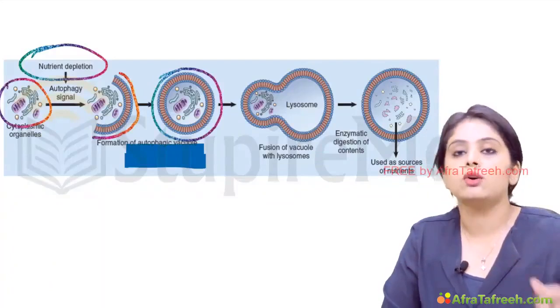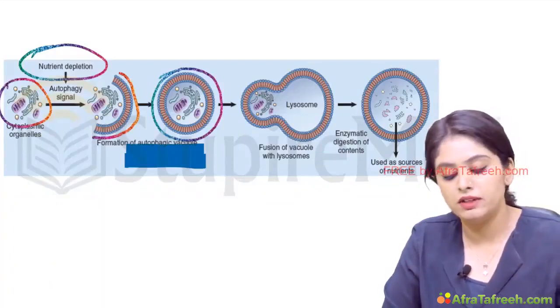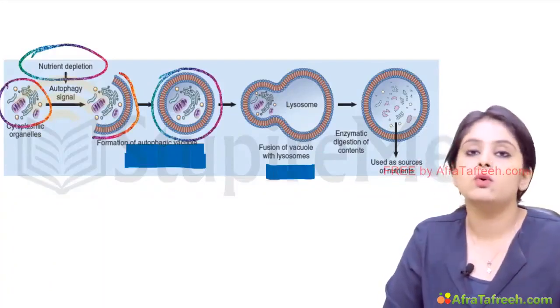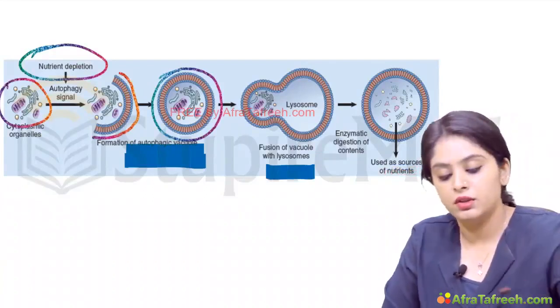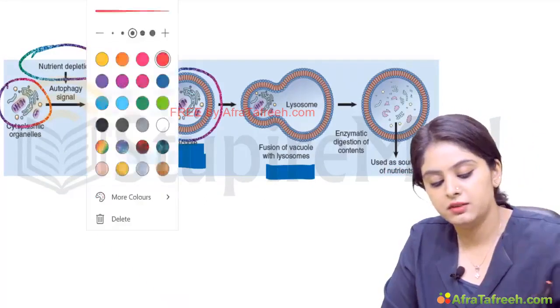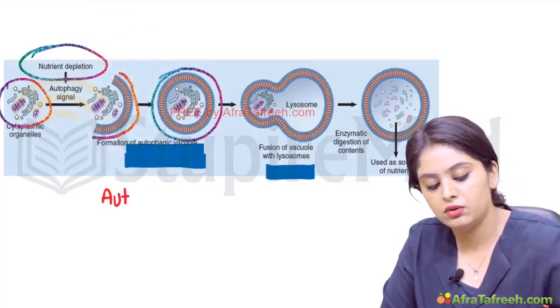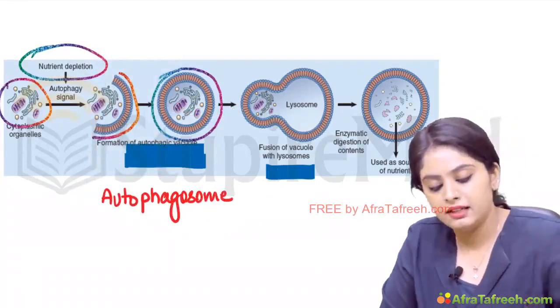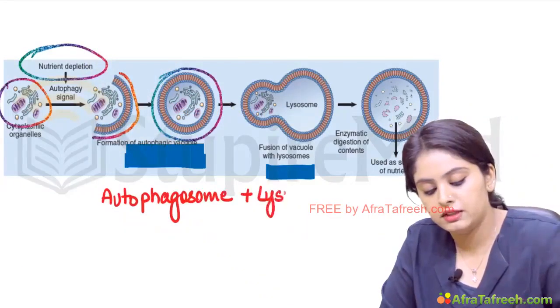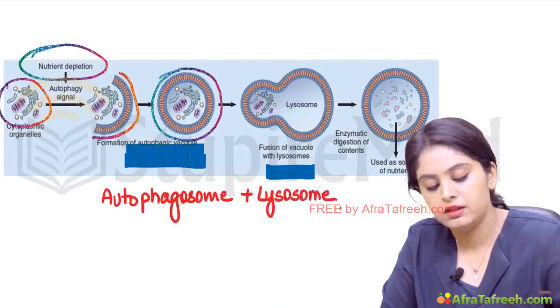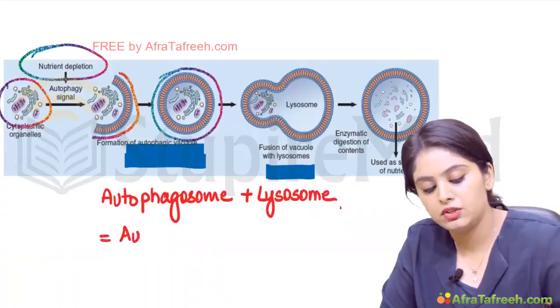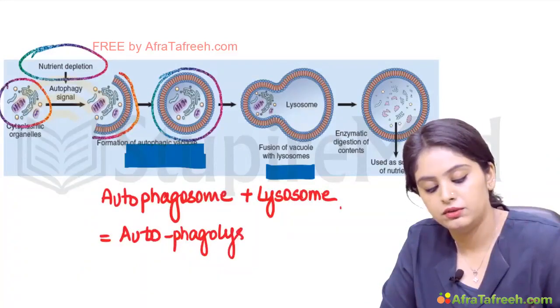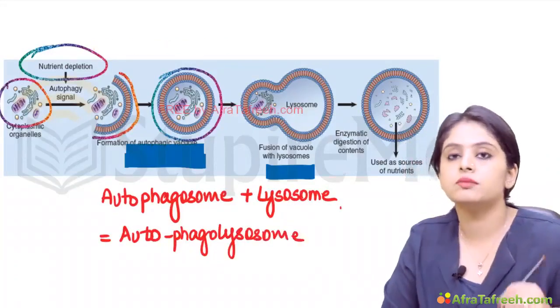Next, once an autophagic vacuole is formed, what will it fuse with? It will go and fuse with a lysosome. So we can say, first we had an autophagosome. That is now going to fuse with a lysosome, resulting in the formation of autophagolysosome. Just combine all the terms.